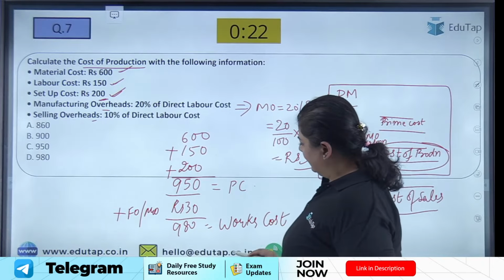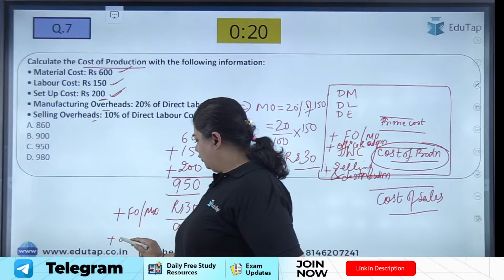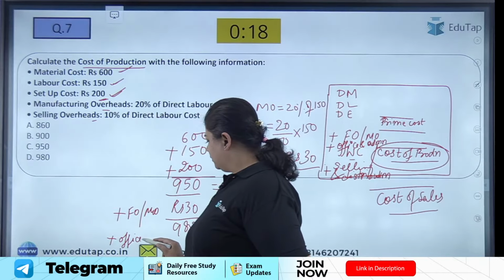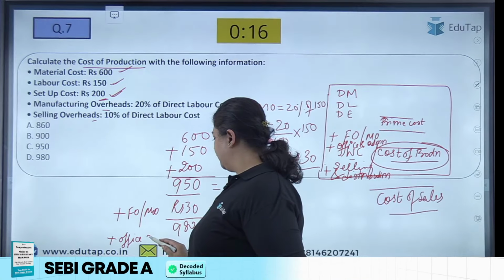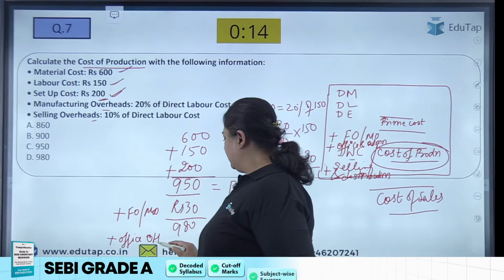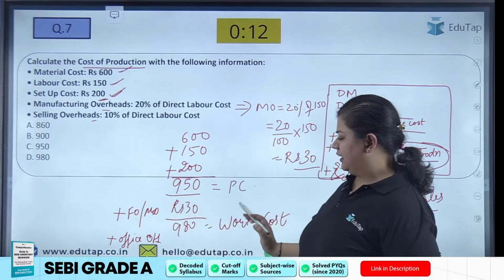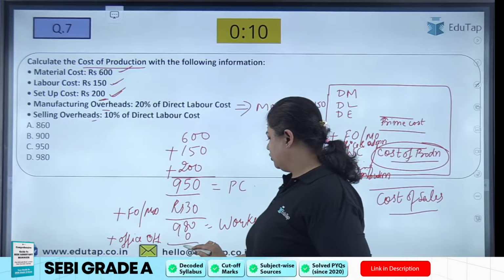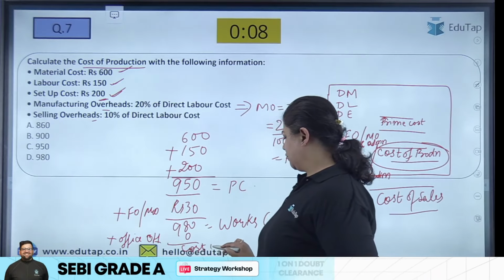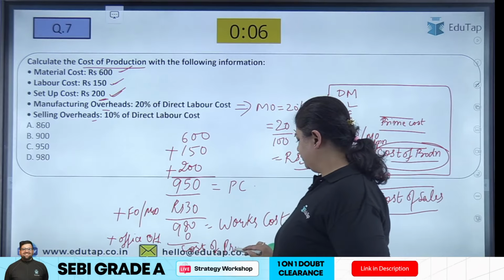When I add my office and administration overheads, which are not given here, we'll treat it as 0. We will get our cost of production.